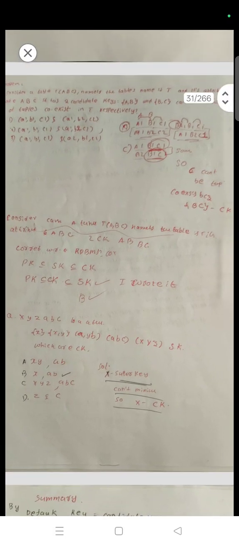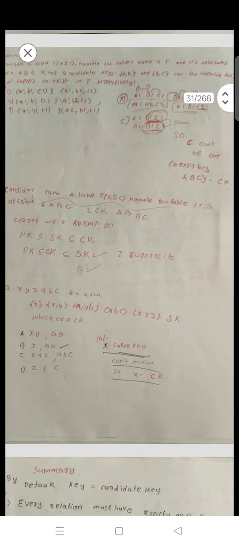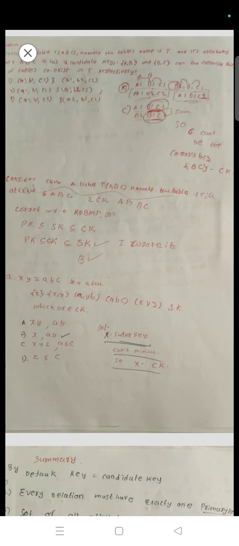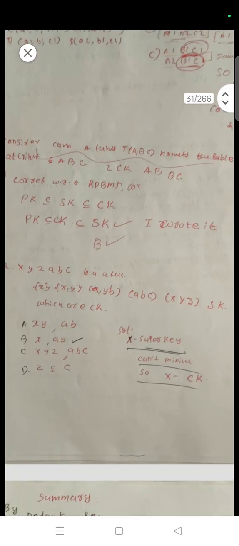Consider a table T of ABC, namely T(ABC), with two candidate keys AB and BC, with respect to DBMS. Primary key is a subset of candidate key, which is a subset of super key. Okay, consider a table ABC.